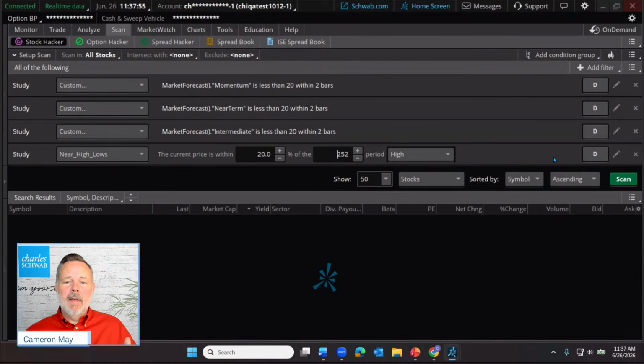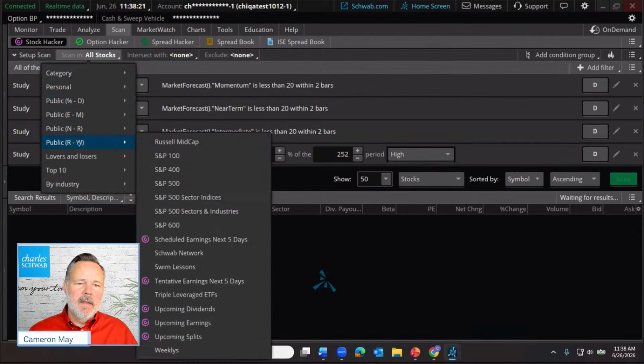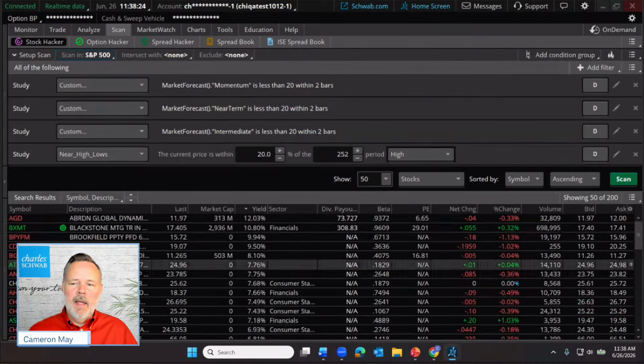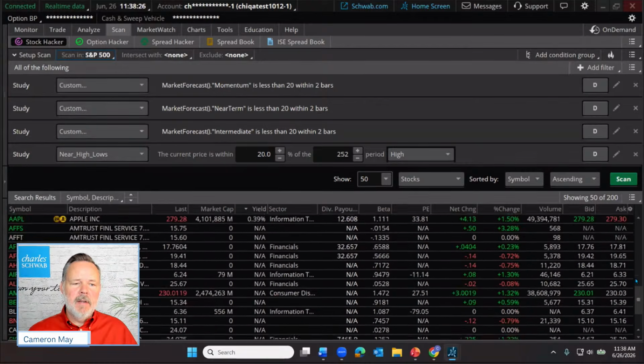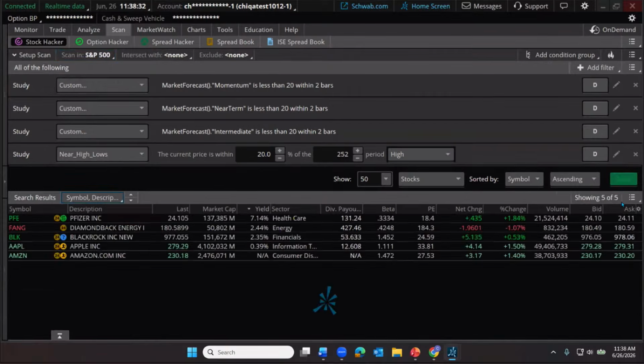Now, what this would mean is that, if we had a high of 100, this might be anywhere between 120 or 180. What it's not going to find is something that was at 100 and now it's at 10. Just filters those out. So let's run this scan and see what we get. Oh, one other thing I want to do. We could run this in all stocks. I do want to run this just in, that scan's going to take a little while, and we're going to get quite a few results. Let's narrow this down to just S&P companies. Okay, so we'll scan that again.